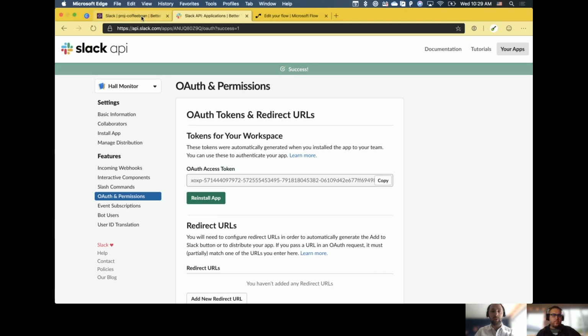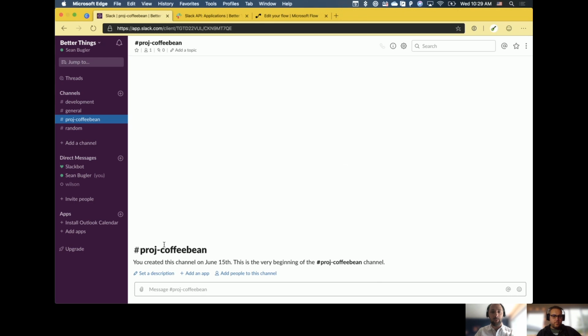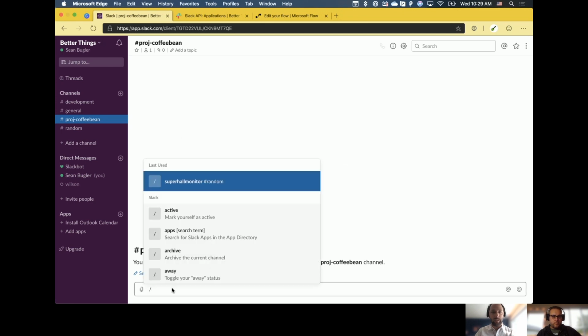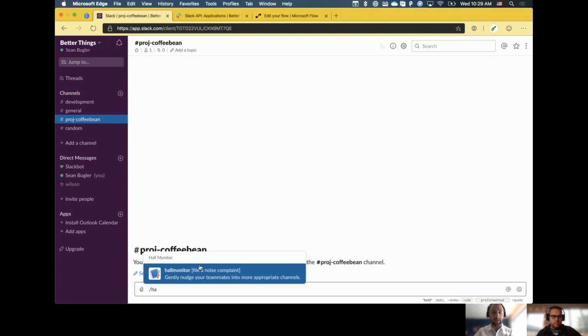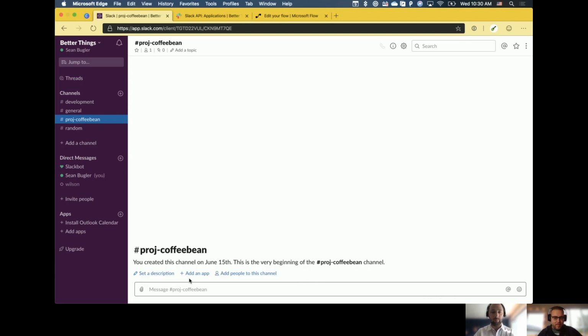I'm going to jump into my Slack workspace where I've got Project Coffee Bean here, and type that slash key and check it out. There's that hall monitor. I just created it, and it's already live in the production workspace. But that said, if I press enter, nothing happens. Why? Because right now we're kicking the information out to Flow, but Flow doesn't have any instructions on what to do with it. It doesn't know.